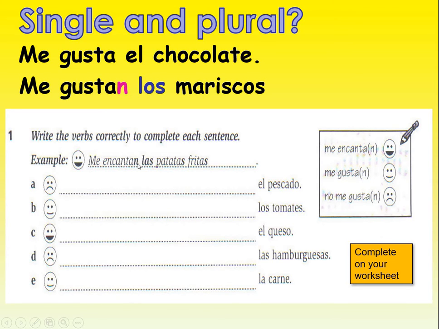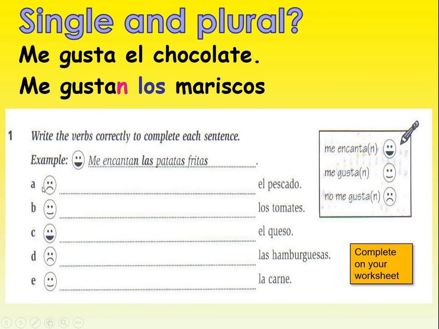So pause the video, and what you're going to need to do, if you haven't printed this and are writing it on, you're going to need to insert a text box over it. I will have inserted text boxes on the Word document, but in case they're not there or not clear, then insert your own text box over it. If for some reason it won't let you insert a text box over it, you can simply put another text box underneath it and write A, whatever your answer is, B, and so on. And if for some reason, again, the Word document won't even let you type on it, then just write your answers on a separate Word document. Okay? Okay, so unpause when you have completed these.